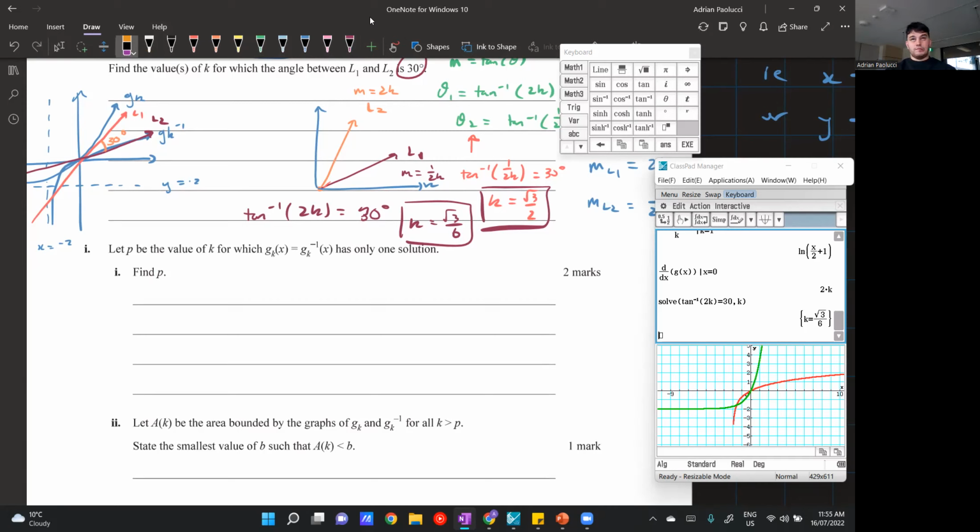I'm just thinking about when I was in VCE 3-4 Methods, whenever I saw a question that told me to find the value of K for one solution, find the value of K for two solutions, or find the value of K for no solutions, the first thing that comes to mind is the determinant.